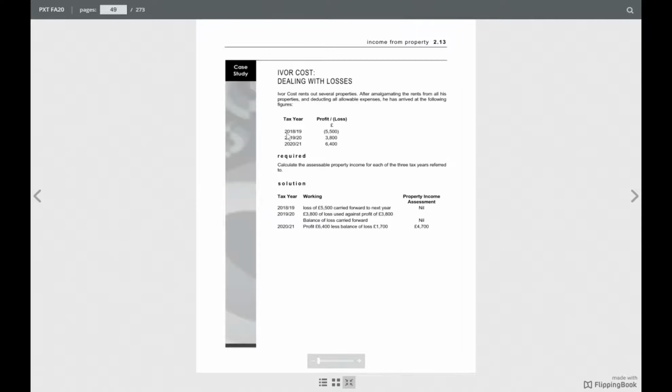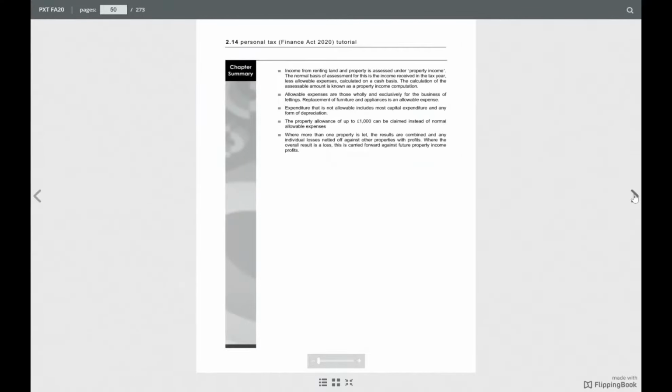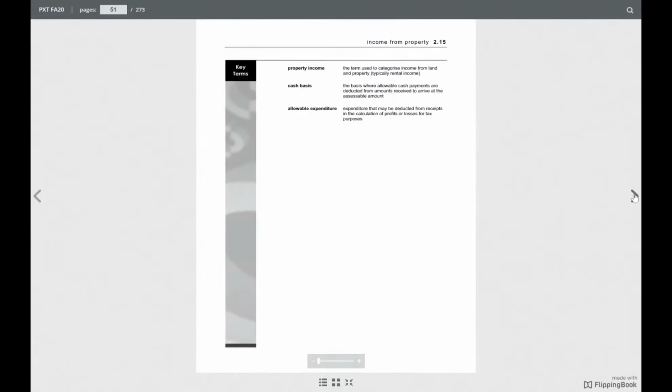So it's 1,700 from the previous years, the difference, and then we have to deduct: 6,400 minus 1,700 is 4,700. Great. So now I understand that you have complete knowledge of this.